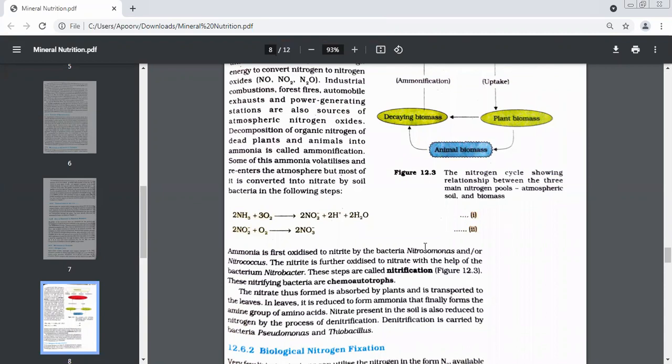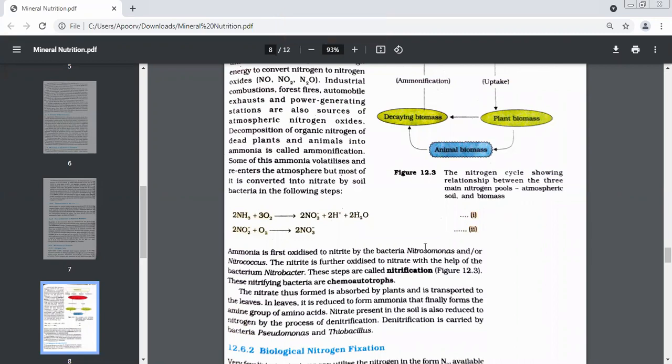Inorganic conversion of nitrogen to ammonia, which was known as nitrogen fixation. Very good. And conversion of organic nitrogen also to ammonia, which was known as ammonification. Very good. Now, this ammonia which was coming out of the dead remains, basically dead bodies, two things happen to it.